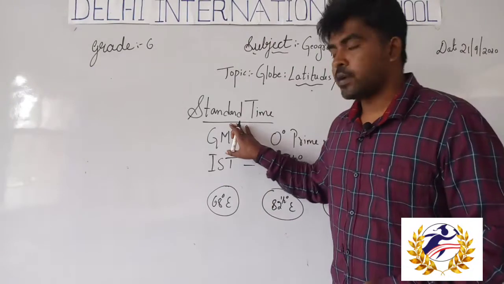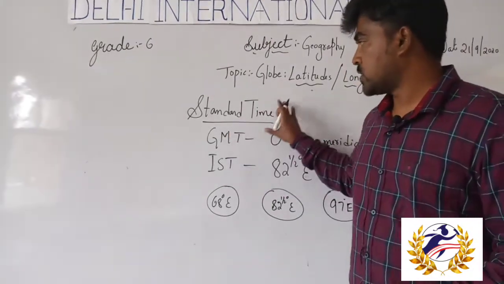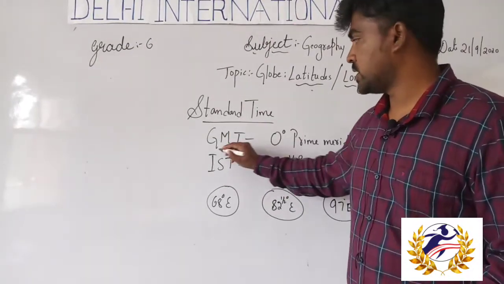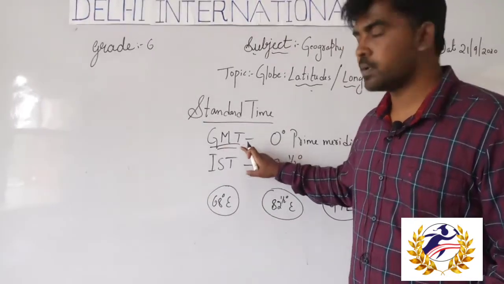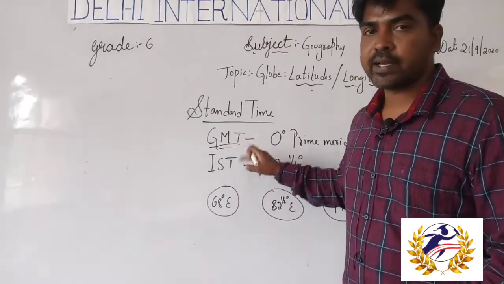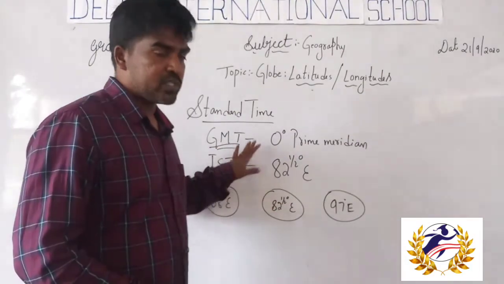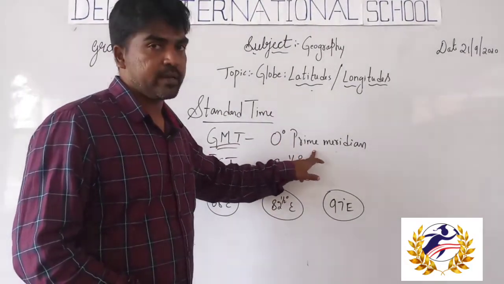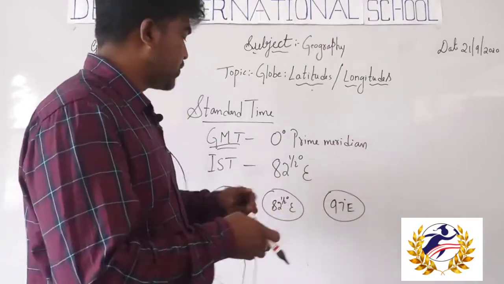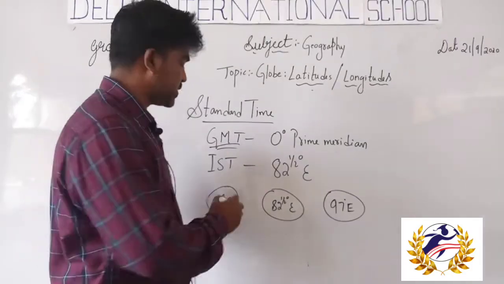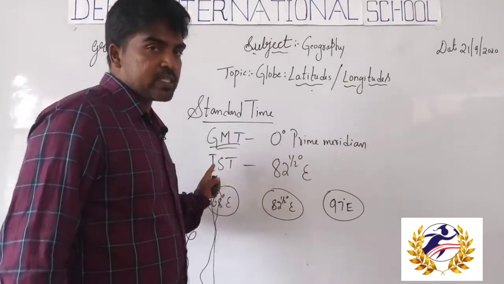Well, students, now I will explain the standard time. GMT, as I told you before, means Greenwich Meridian Time, which depends on the 0 degree prime meridian. In India we call it IST, Indian Standard Time.